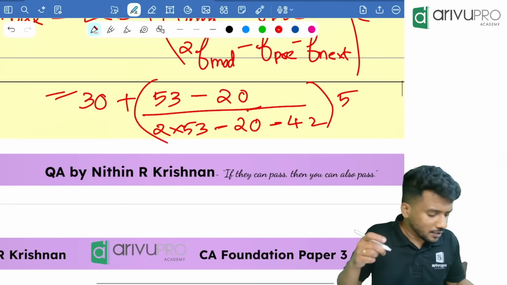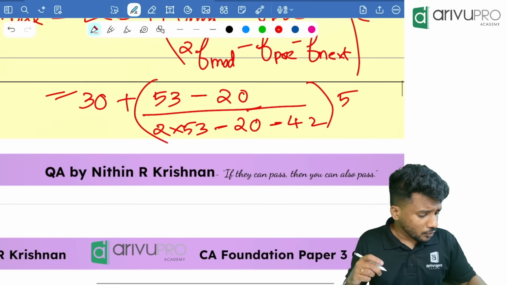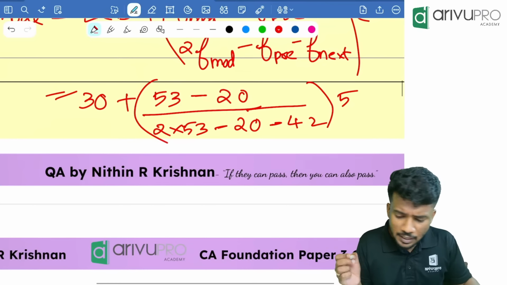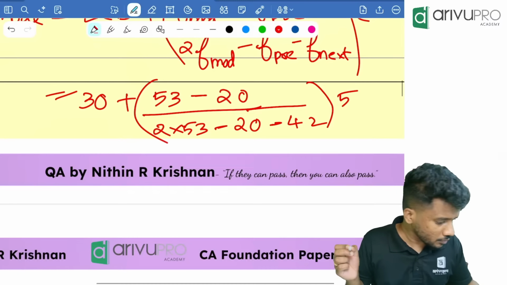First find the values here. First find the denominator. 2 into 53 minus 20 minus 42, that is 44. Then divide, multiplied with 53 minus 20, which is 33. Then multiplied with 5. Something went wrong, one second.